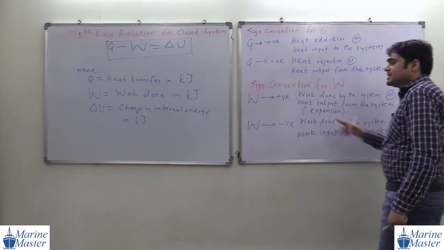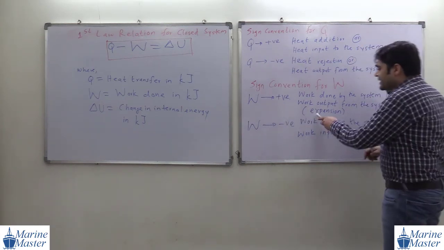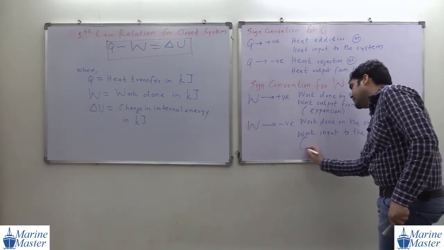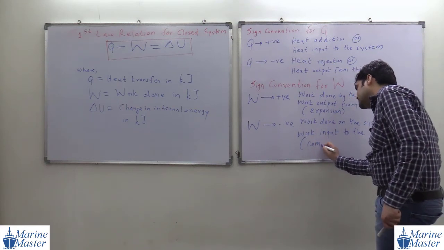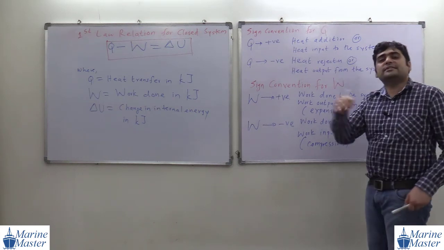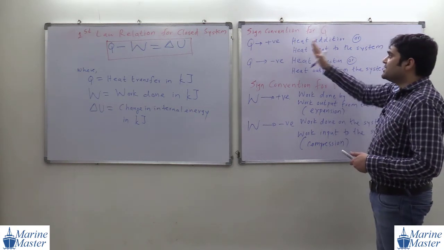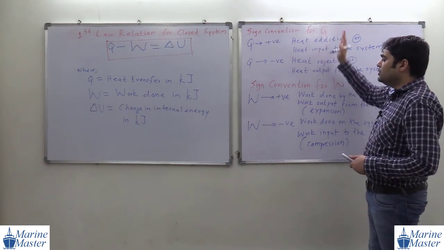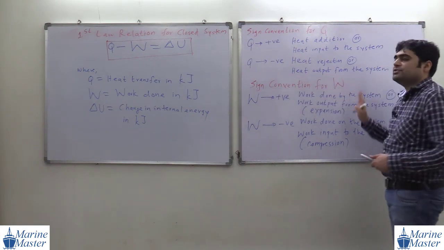W is positive during expansion and W is negative in case of compression. So in case of compression, we have to give work input to the system. Okay, so this is the sign convention for Q and this is the sign convention for W.